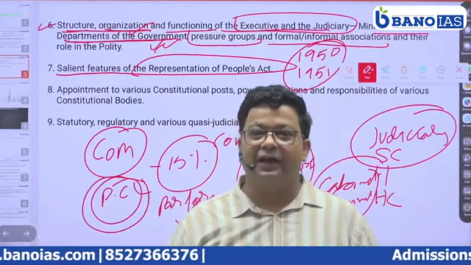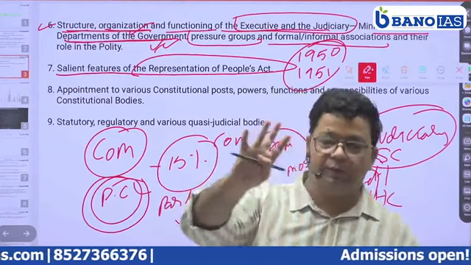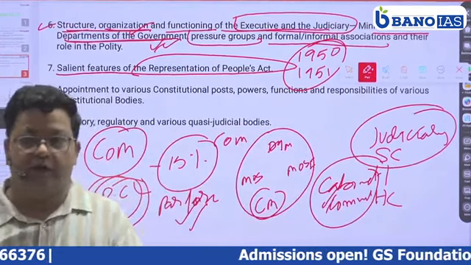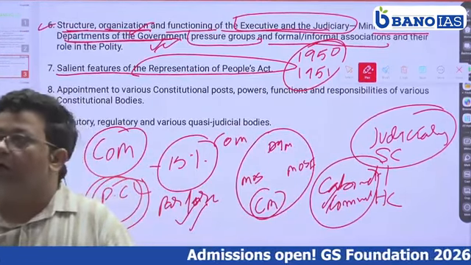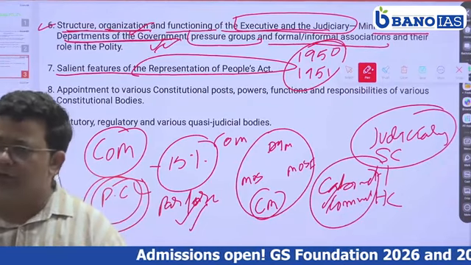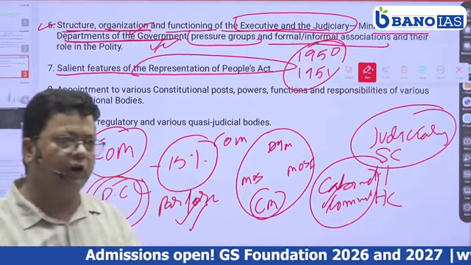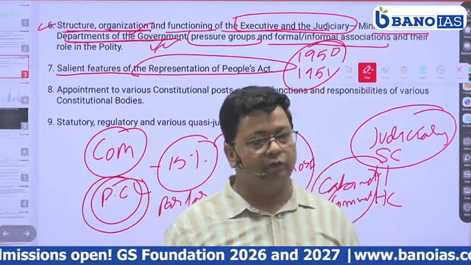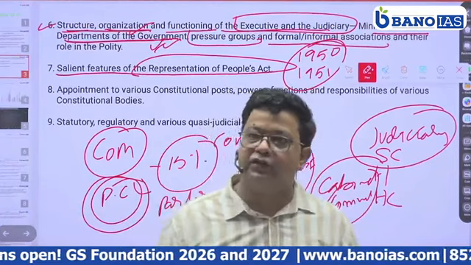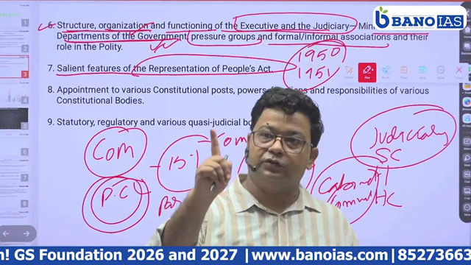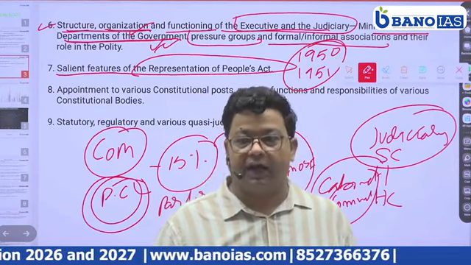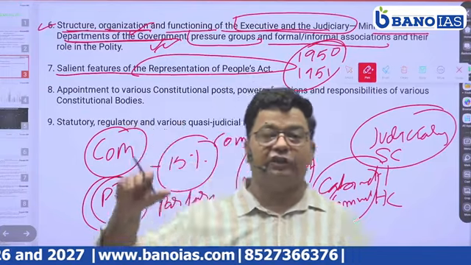Clear? Now there are two acts, the Representation of the People Act 1950 and 1951. Is there any difference between the two acts? Or is one valid and one not valid? Both are valid. So why are there two acts with respect to the same functions? What is the difference?